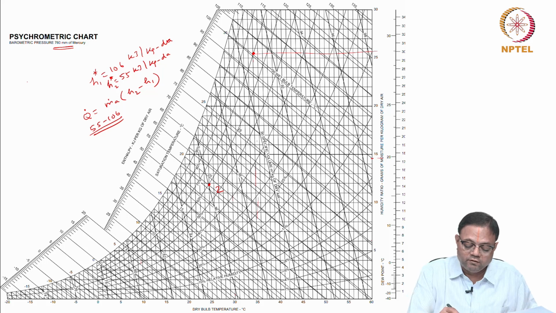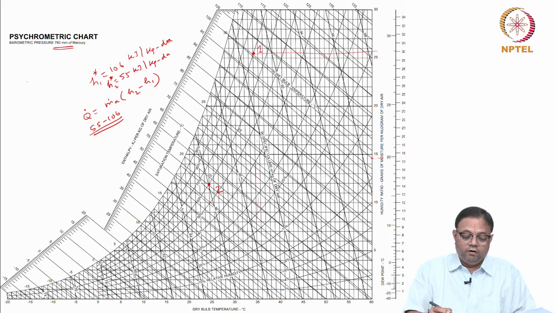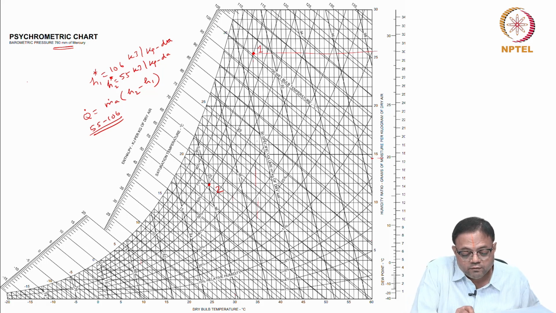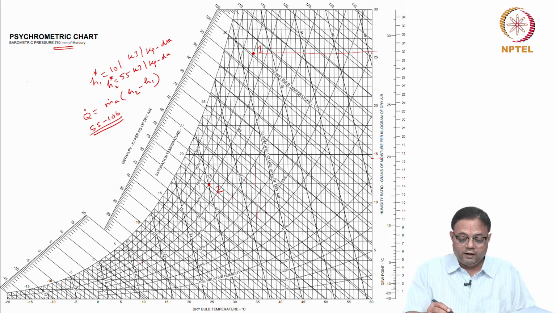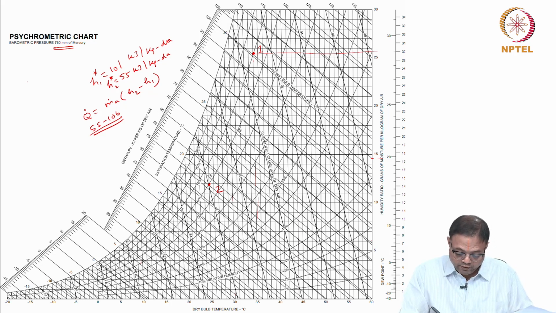So again, that is state 1 here. What is the enthalpy? Enthalpy is here, 101 you can take. And state 2 is here, that is 25 degrees and 60% relative humidity. So this is state 2.